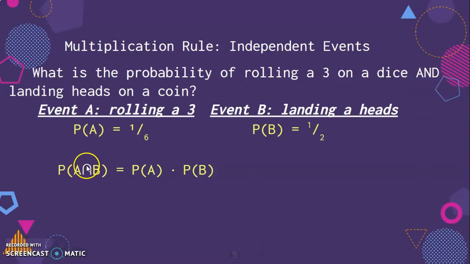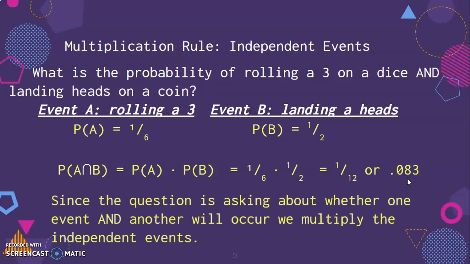So A and B is equal to the probability of A times the probability of B. So that's the 1/6 times 1/2, which is, remember, we multiply the numerators and denominators. So 1 times 1 is 1, 6 times 2 is 12. That's our fractions when multiplying. And I've given you the decimal in case you did this in your calculator and you just want to confirm.